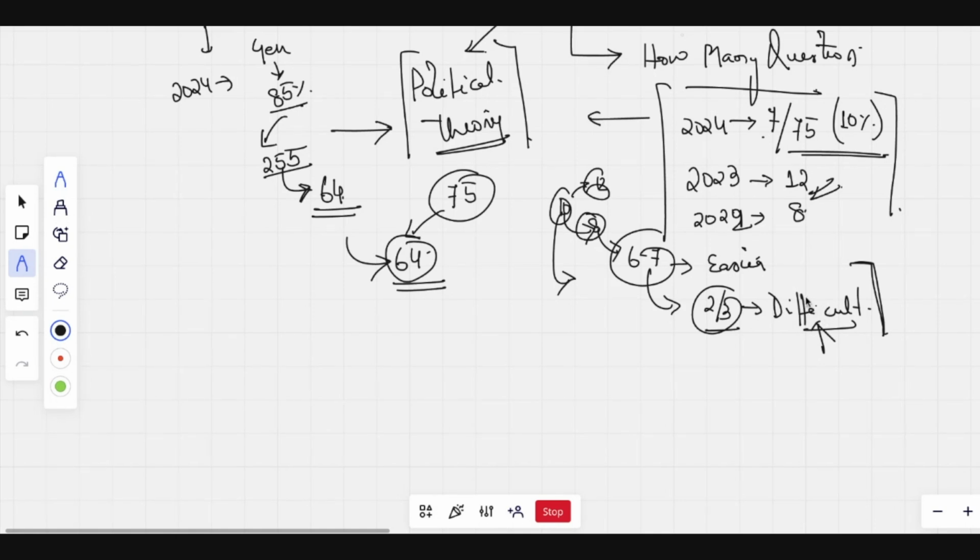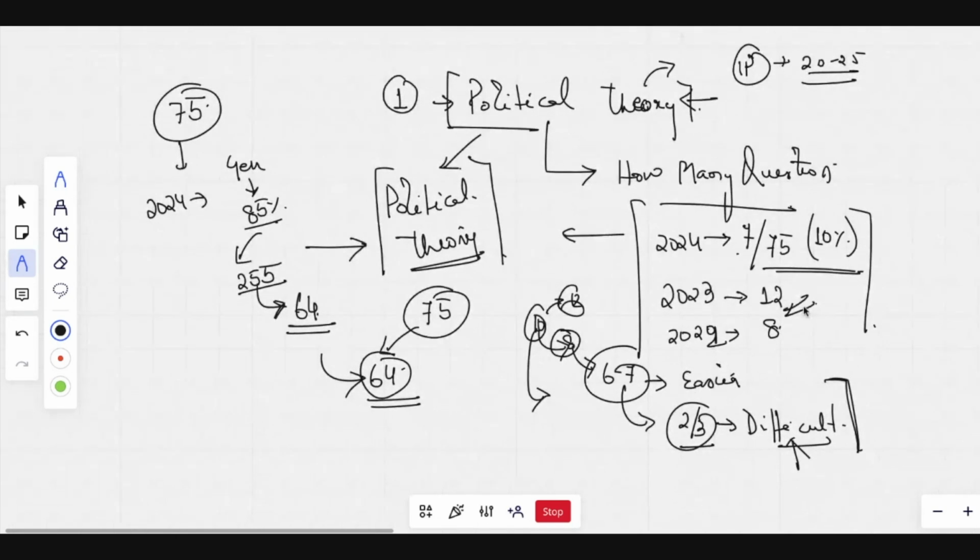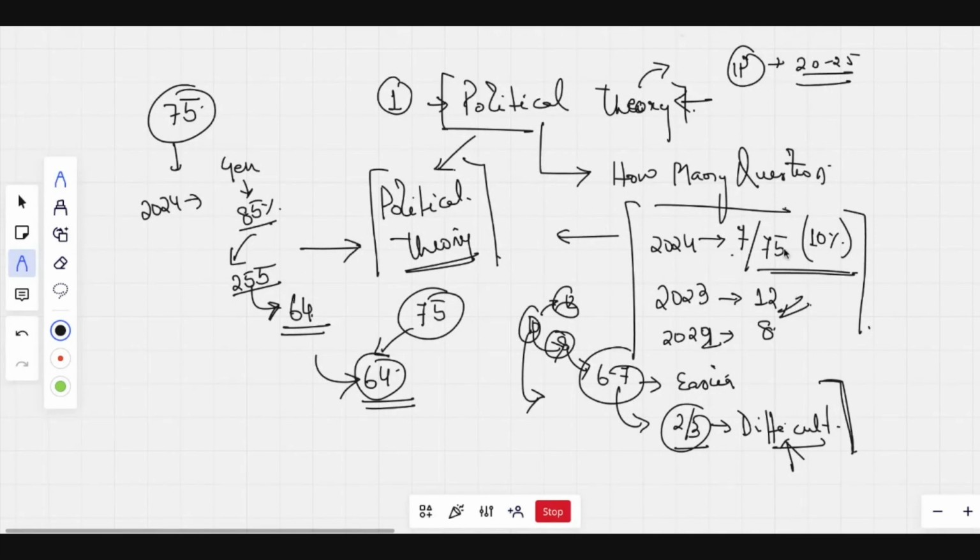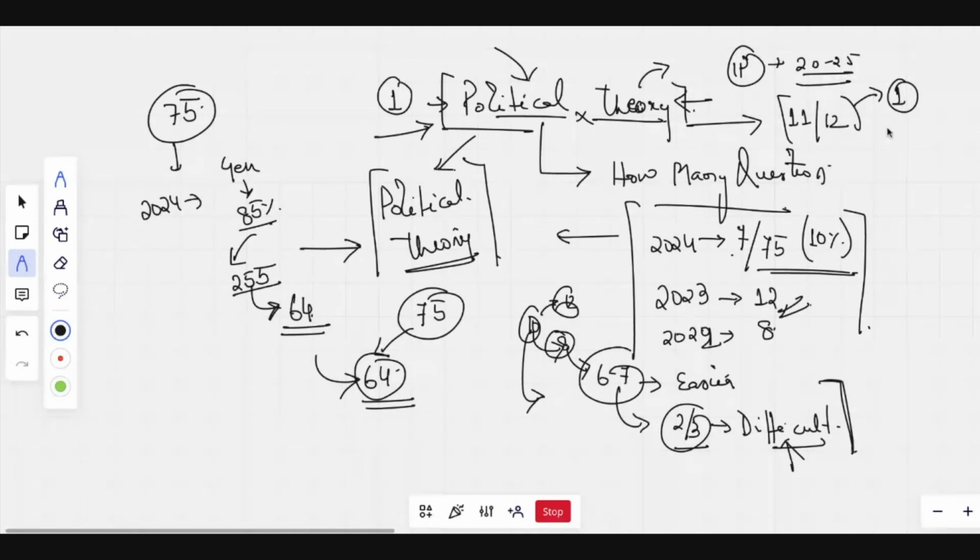So anyone having any question about the importance of this topic? In political theory, we are going to study 11 to 12 different topics, so we can expect one question from each topic.